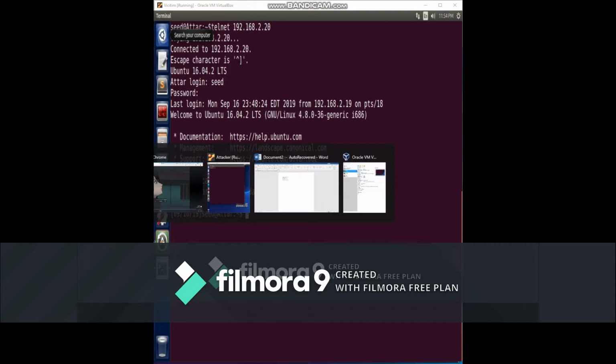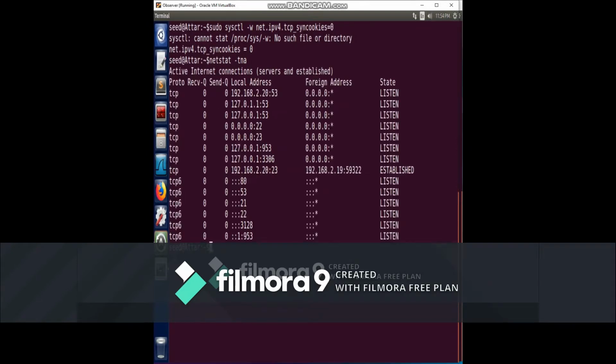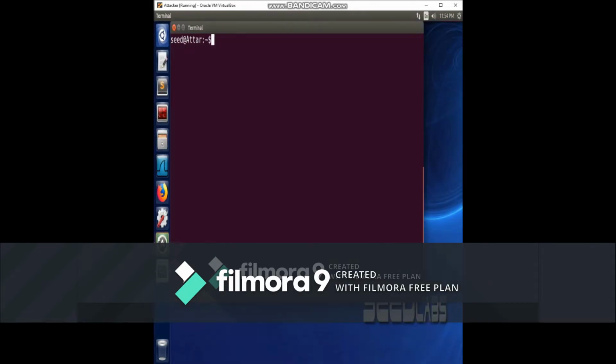Now I'm heading over to my server to see what connections have been established. You should see that right soon. Yeah, here we go, netstat -tra, and here we can see the connections. I highlighted the connection between our client and the server. As we can see, only one is established.